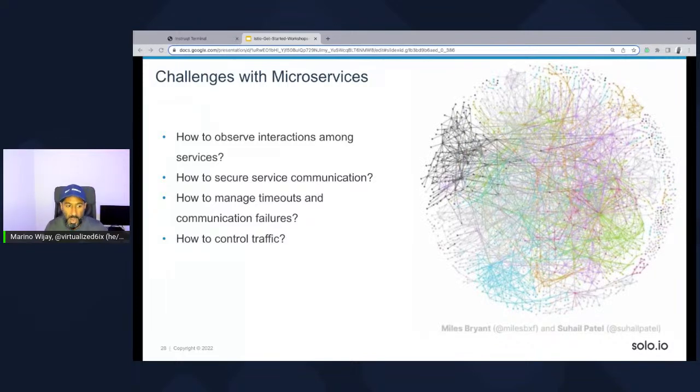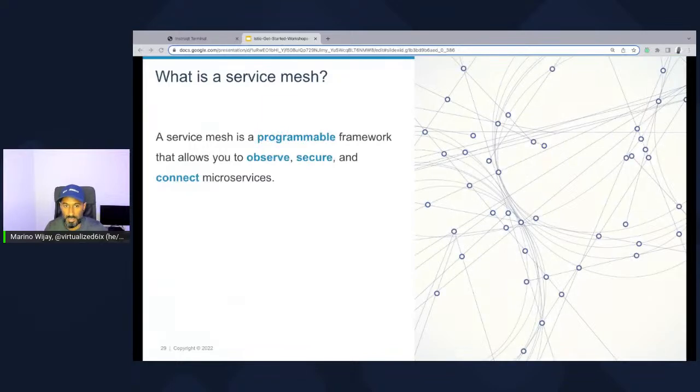So how we go about solving this is using something like a service mesh, because now we're programming a lot of the network logic, where we see a lot of these problems, into another layer. From an application standpoint, they don't know that they're using this layer, but they are. They can freely communicate with other applications or services and do so using this service mesh layer.